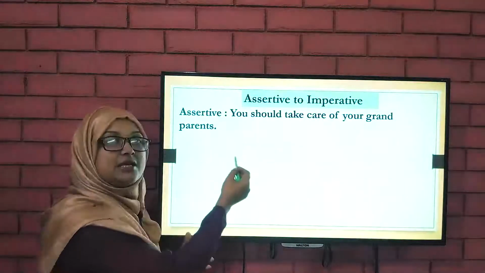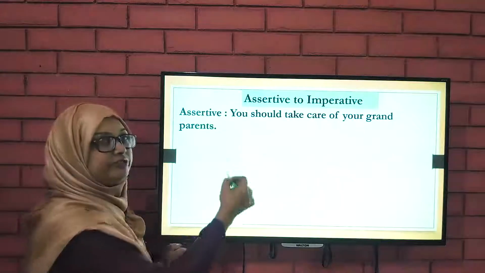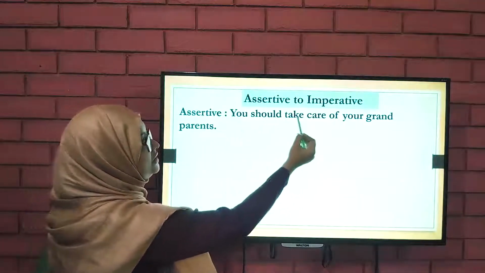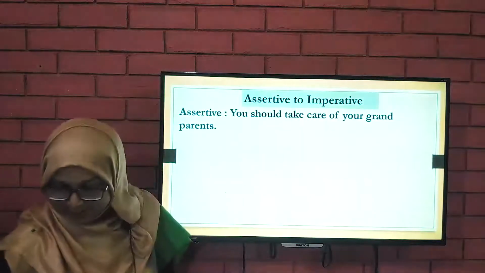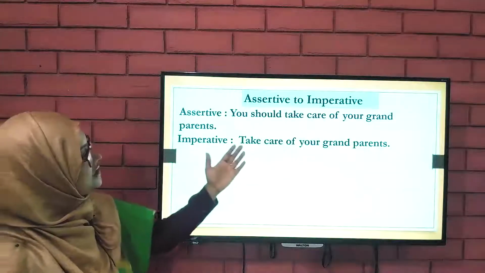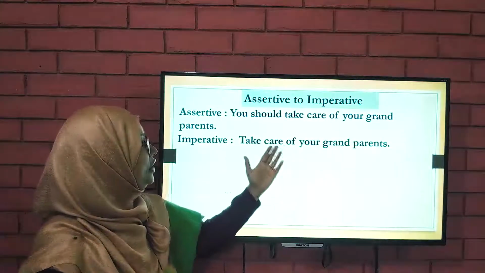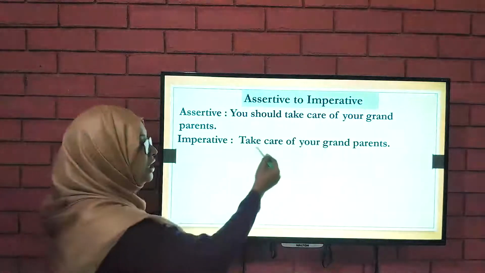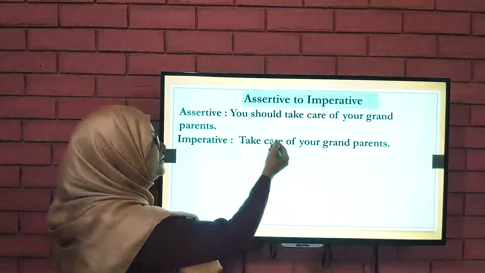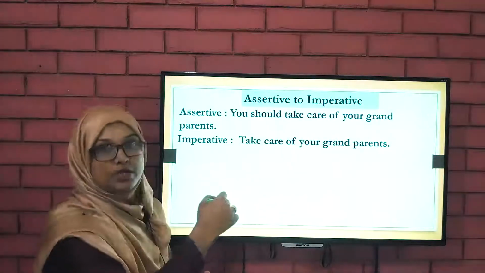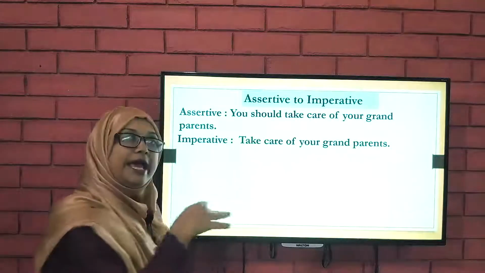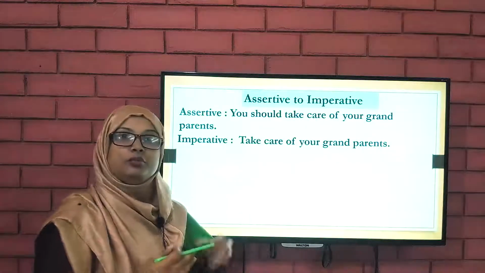Now this is the turn of second person. What will we do when the sentence starts with second person? You should take care of your grandparents. And then what would be the answer? Imperative sentence. It is very easy. Take care of your grandparents. As you know, for an imperative sentence, second person is always silent. So here we will not write the person, and as there is no person, we will not put any let.